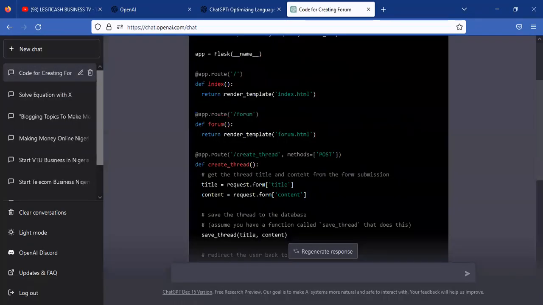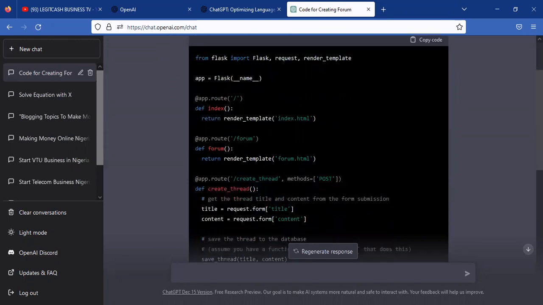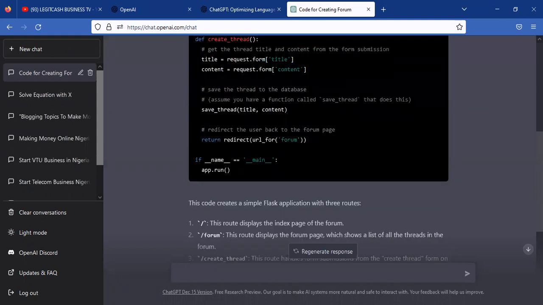I told this AI, write a simple code to create a forum. It says, here is a simple example of how you might create a forum using Python and Flask. You can see it. It gives me every code. You can see everything. This thing is really incredible.